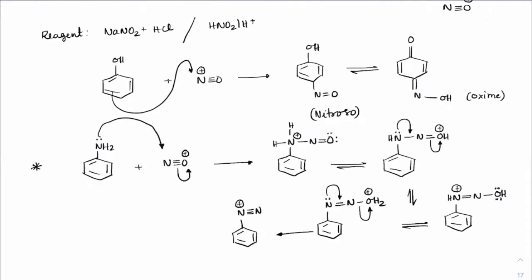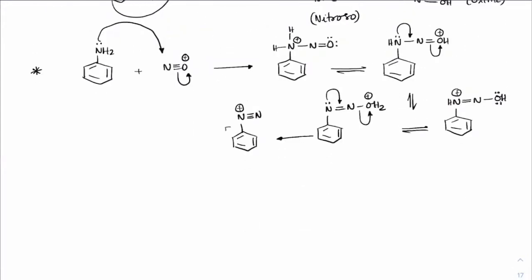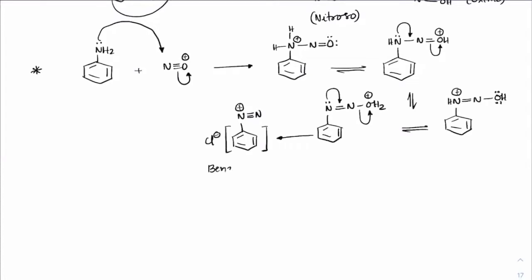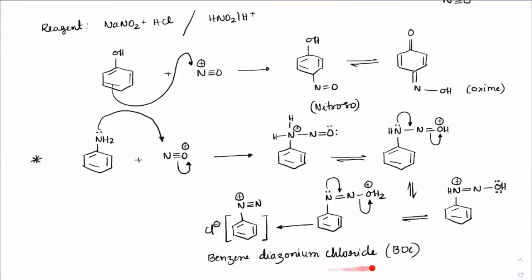Correct. And if you see, the solution will always have Cl minus present in it. So finally, the product you will end up with is this with Cl minus present on it, which is what we call benzene diazonium chloride. A very, very, very important reagent of benzene, BDC, benzene diazonium chloride. There are tons of reactions we can do with BDC. A lot of reactions can be done with BDC as the reagent. So to prepare that BDC, this is the appropriate mechanism.